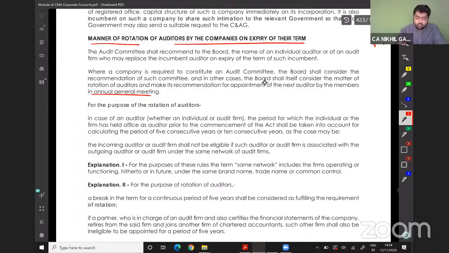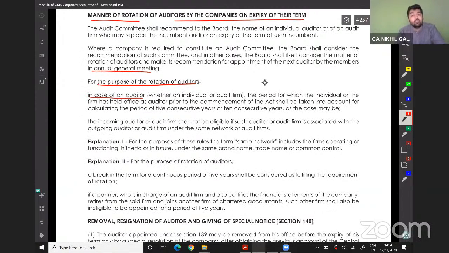For the purpose of rotation, in case of an auditor, whether an individual or an audit firm, the period for which the individual or firm has held the office as an auditor prior to the commencement of this Act shall be taken into account for calculating the period of 5 years or 10 years consecutively, as the case may be.